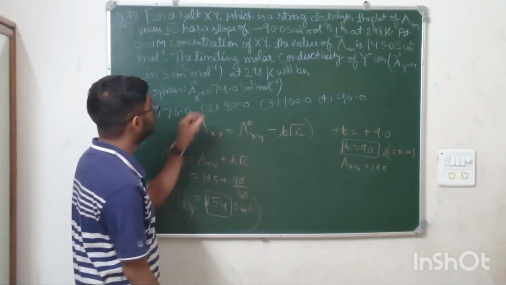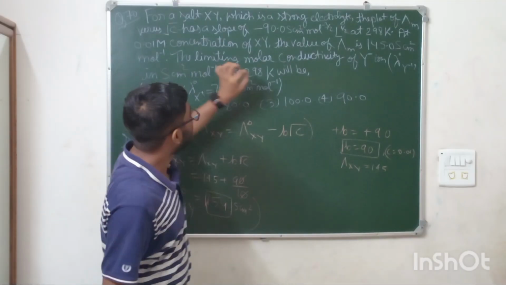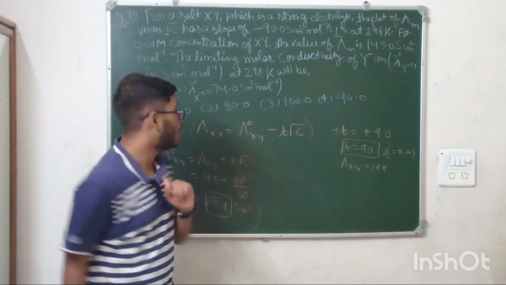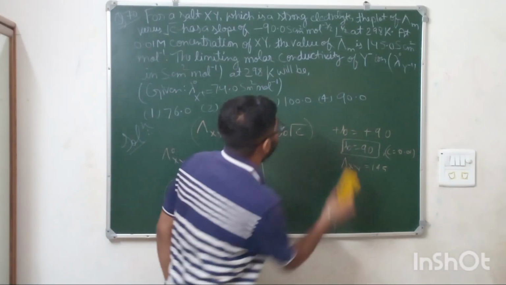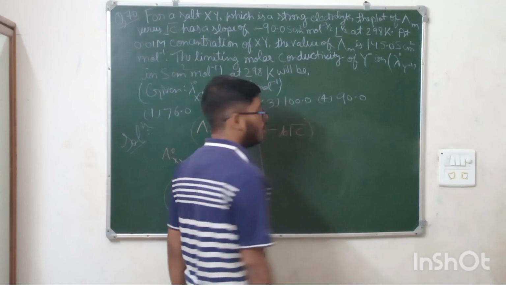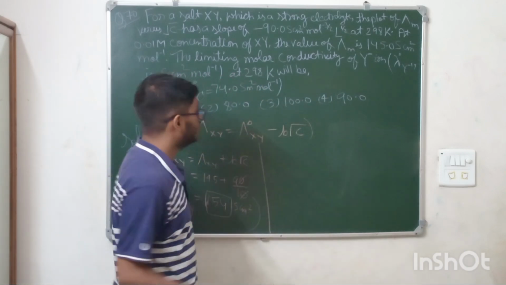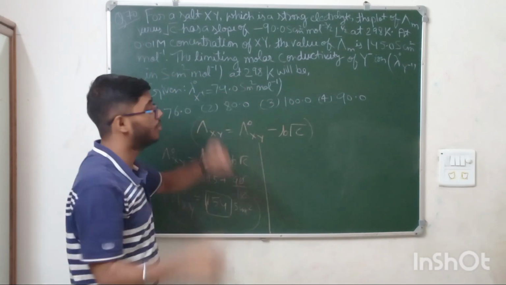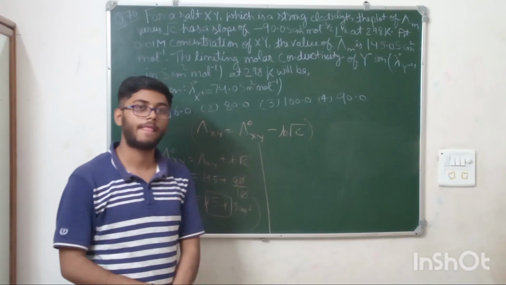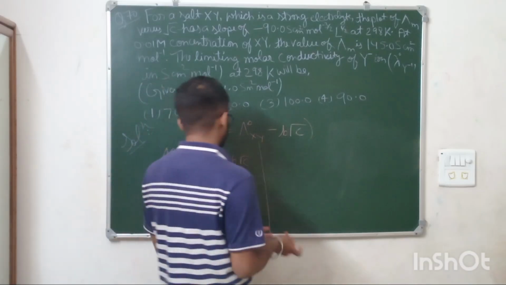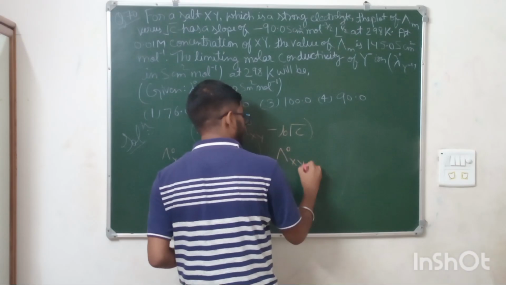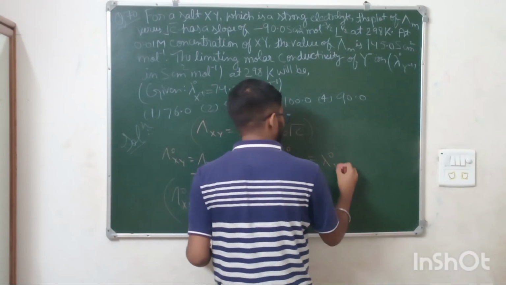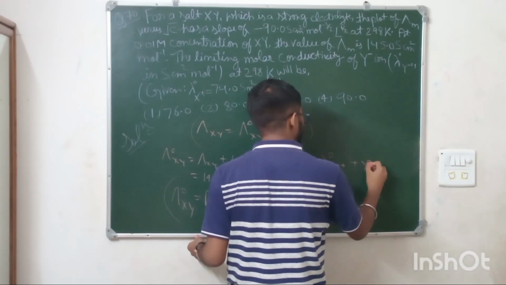Now you need to tell the limiting molar conductivity of the Y minus ion. How can you tell? You know one law we have studied in electrochemistry for taking out limiting molar conductivity: the Kohlrausch law. According to Kohlrausch law, lambda naught XY is the sum of lambda naught of X plus and lambda naught of Y minus.